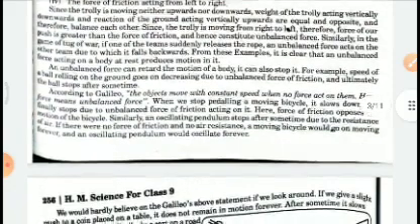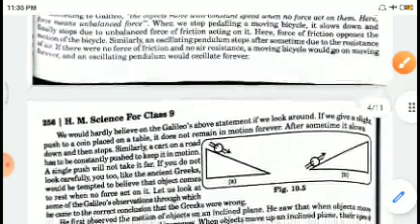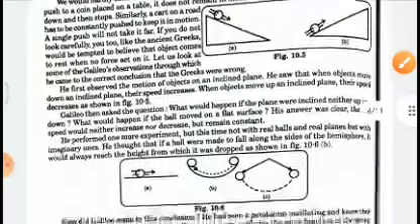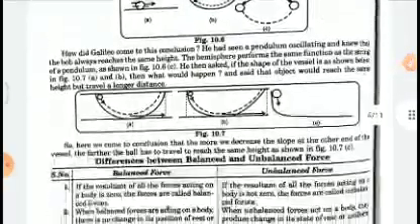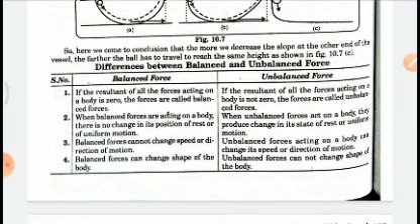Right. Now Galileo said, see children, we are here. Galileo said the objects move with constant speed when no force acts on them. Right? No force acts on them means there is no unbalanced force. Okay. Now we move ahead and we see the differences between balanced and unbalanced forces.